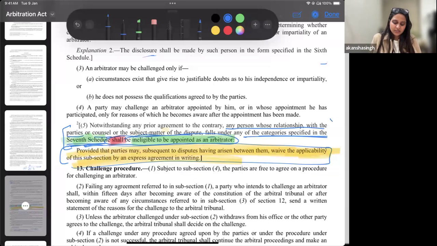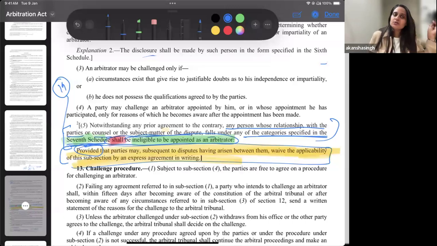So whatever is mentioned in the 19 categories of schedule 7, it's an absolute bar for you to be appointed as an arbitrator. But then, ma'am, the fifth schedule and the seventh schedule both cover the same thing. Both are basically talking about the same 19 factors, and after that maybe the fifth has other additional factors as well. So that is where the role of the proviso comes into the picture.